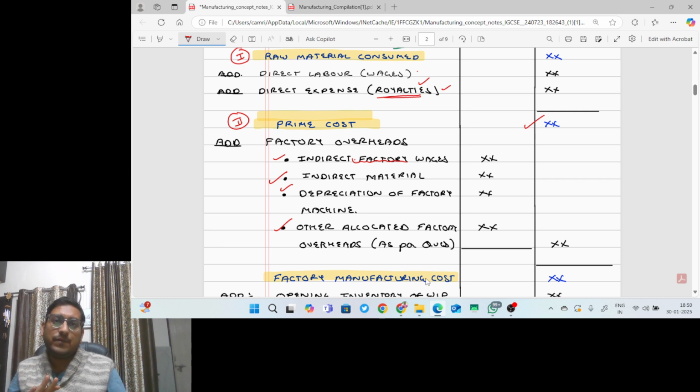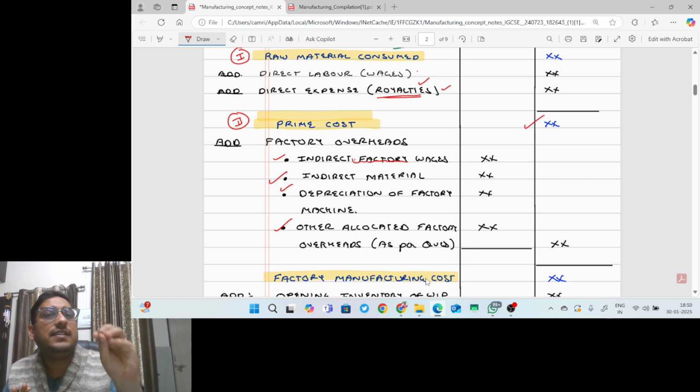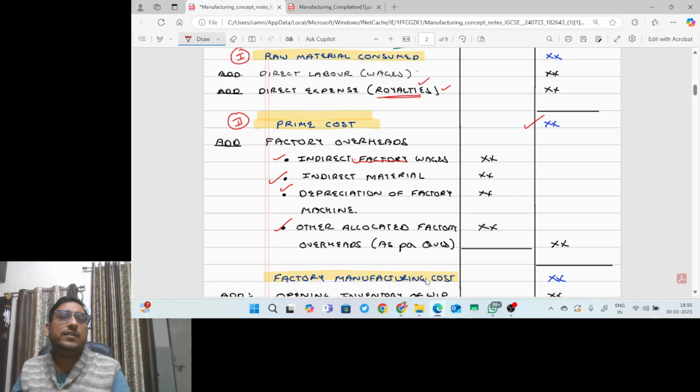For example, if they say 75% is related to manufacturing and 25% to the office, then out of 20,000, 75%, that is 15,000, will come to factory overheads and 5,000 will go to expenses. Are you getting my point or not? Next, if any accrual and prepayment adjustment is given to you, you first need to do the accrual and prepayment adjustment. After that you have to do the apportionment, right?